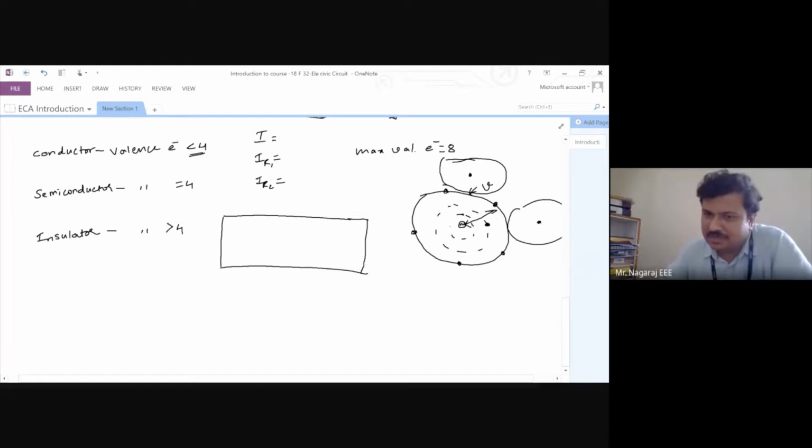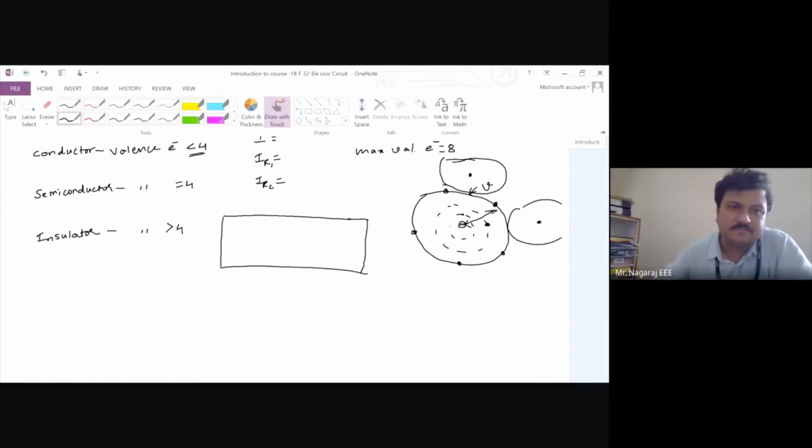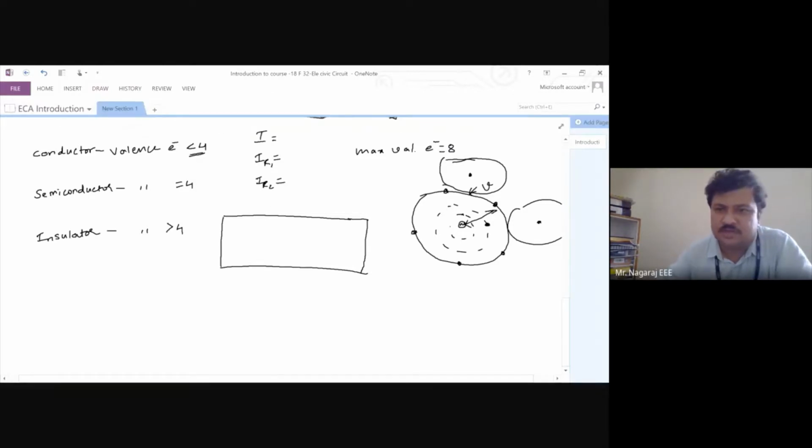Now if I want to set this electron free, I should take it out from the orbit. But this electron is not existing singly. There is a covalent bond with an electron of another atom. Is it? Covalent bonds exist between any two atoms. A covalent bond means what? The bond that exists between two valence orbits.